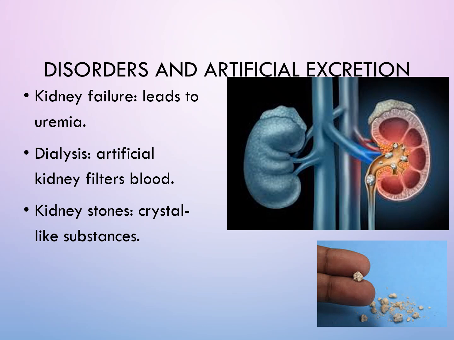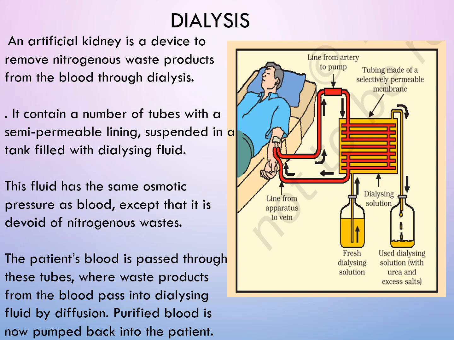There's another disorder, uremia, which is due to the failure of kidneys. So kidneys are now not able to filter the blood. And you know this procedure: when the kidneys are not able to filter the blood, they have to undergo artificial kidney filtration, which is called dialysis. Now what this dialysis is, this is also a part of your NCERT in the yellow box, but we need to study this because this can be asked.